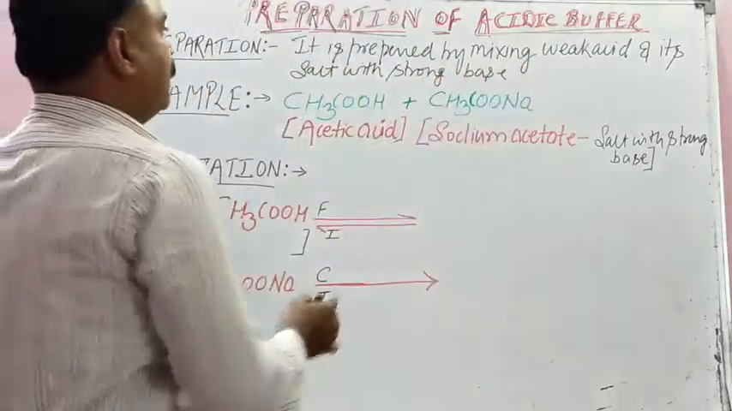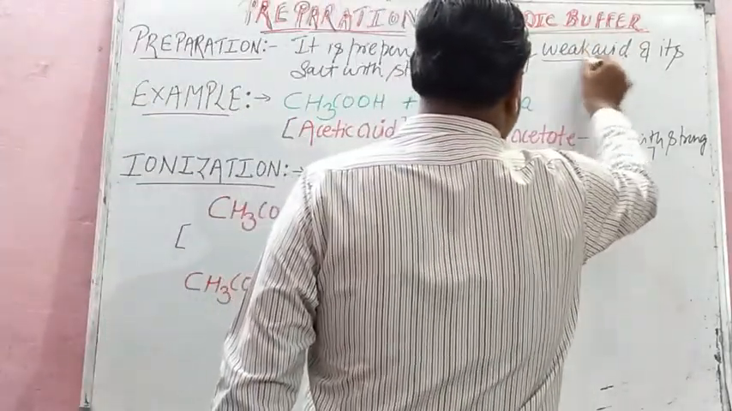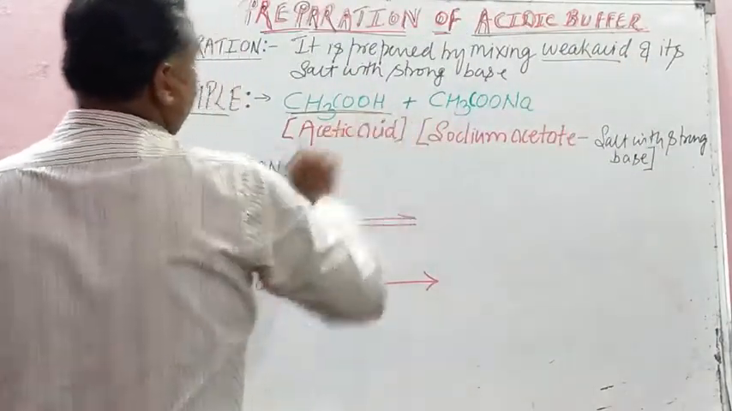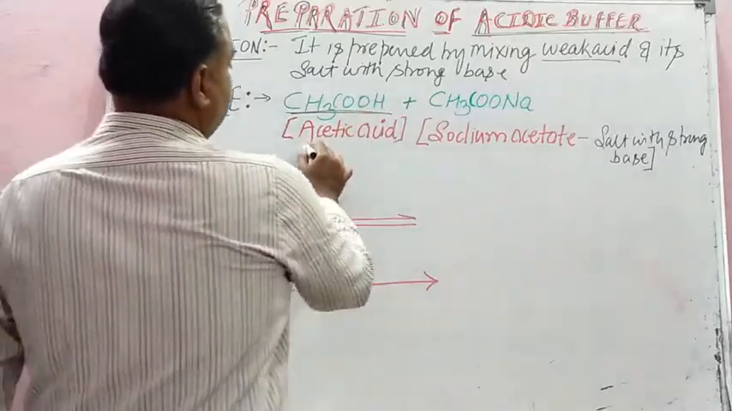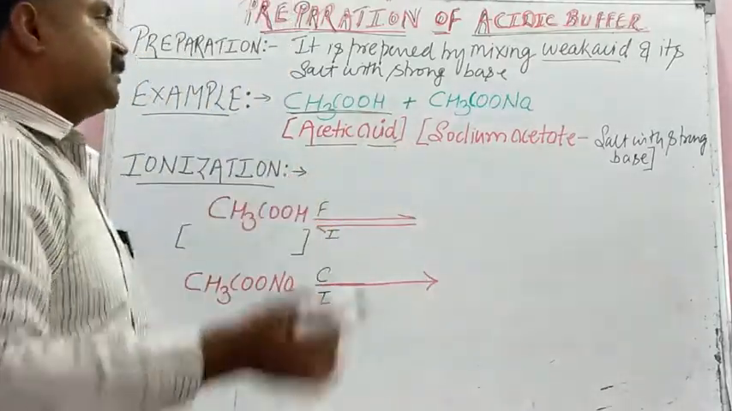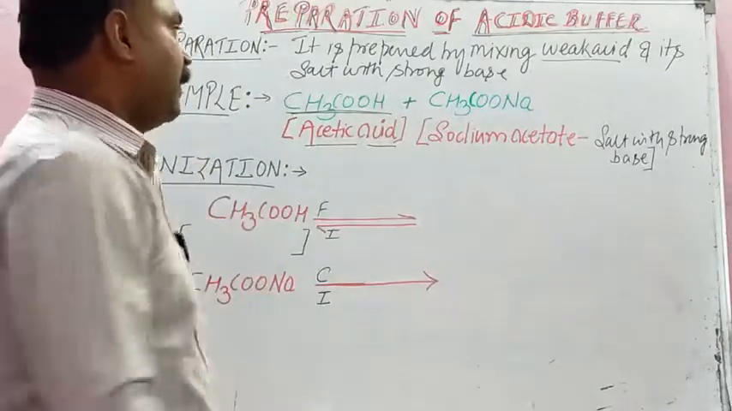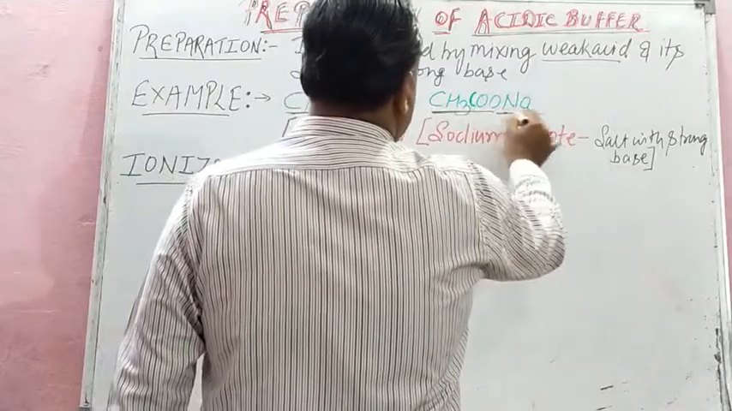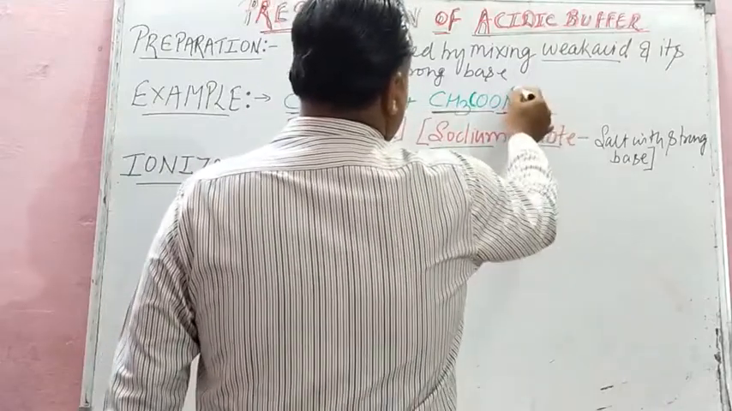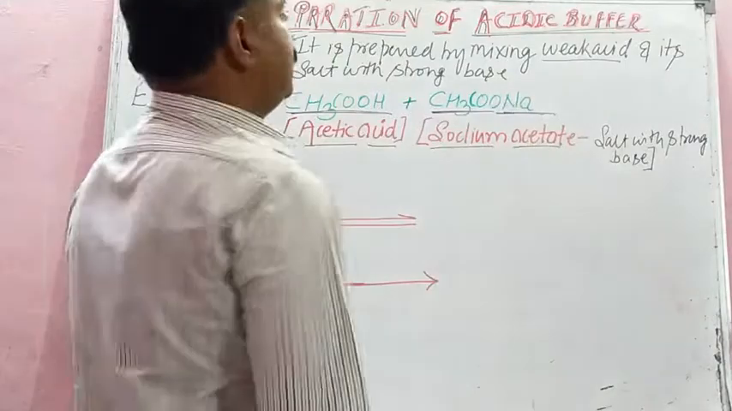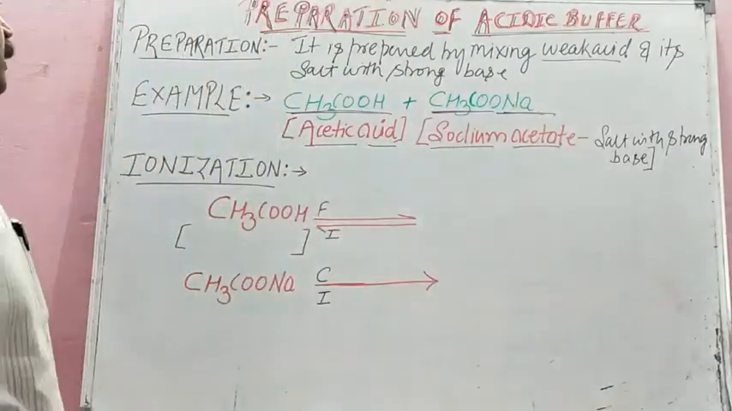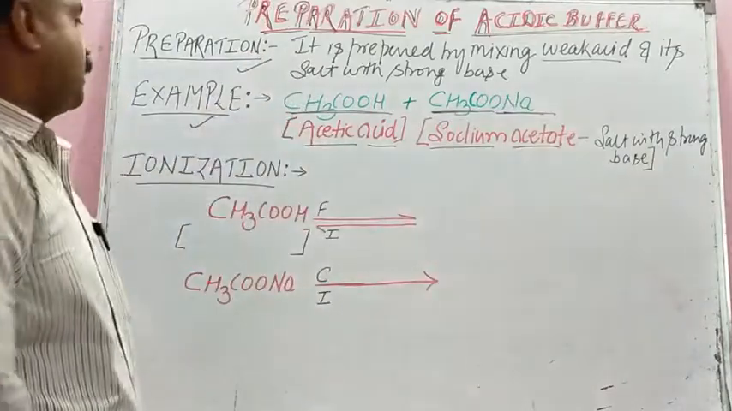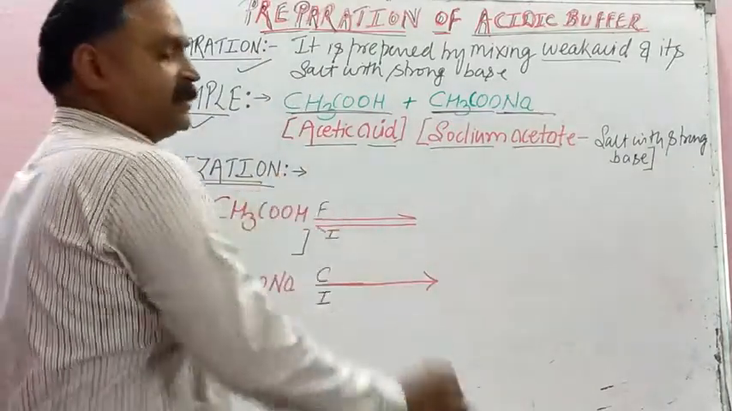Prepared by mixing what? If it is acidic buffer, weak acid. So acetic acid. This is the weak acid. Acetic acid, let us consider in the example as a weak acid, because it feebly ionizes. And its salt with strong base is your sodium acetate. Sodium acetate is its salt with strong base. Isn't it? Is the preparation and example clear to you? Then we will study the mechanism.